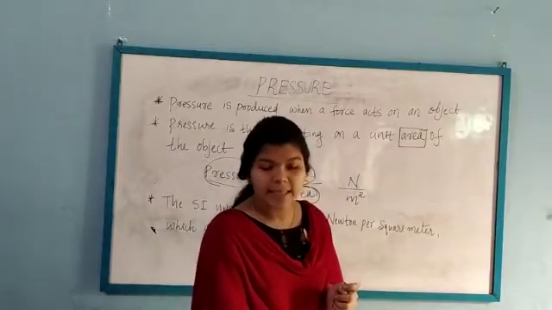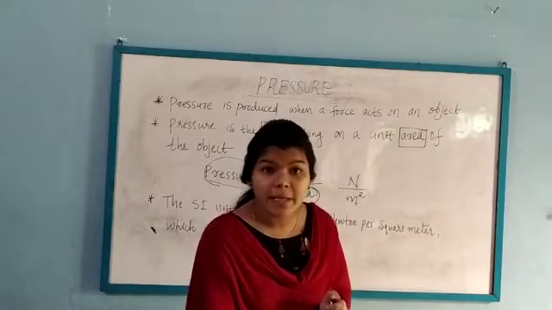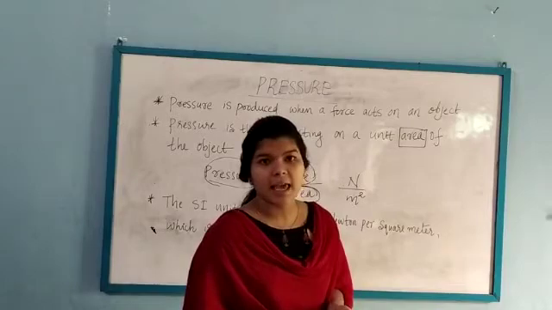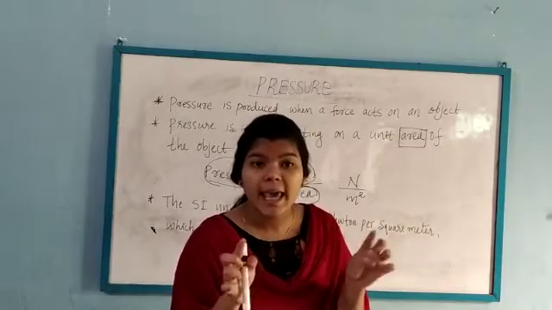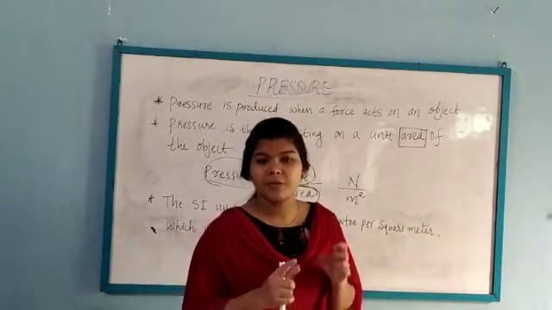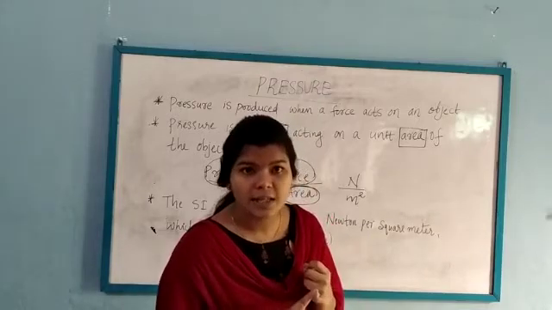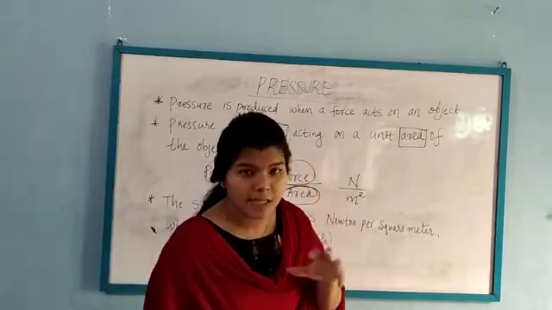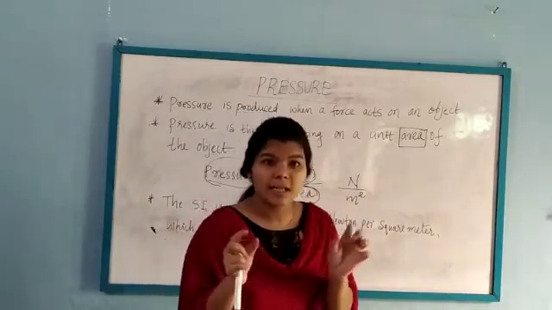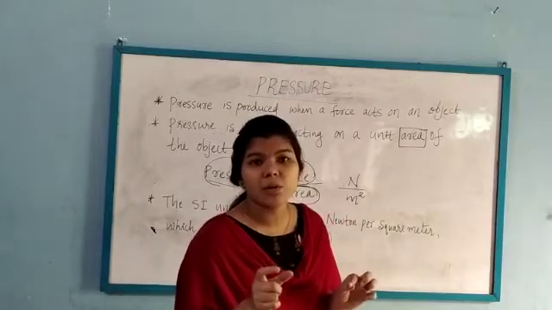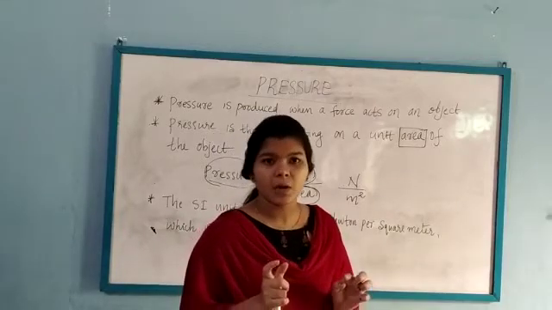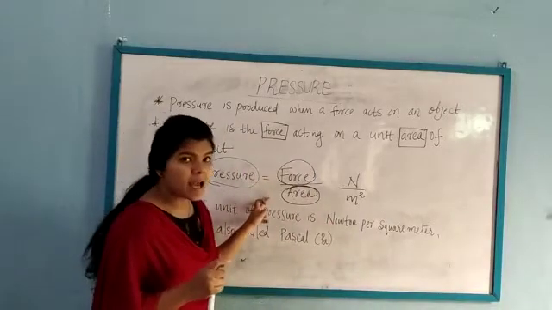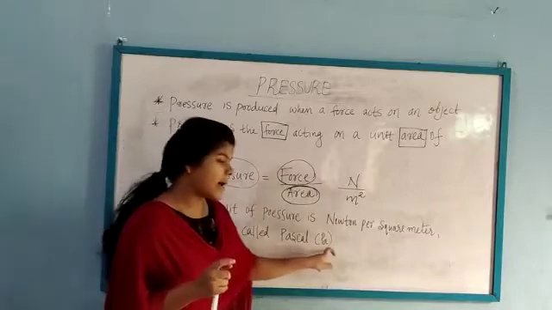That is why the effect of a force depends on the area of the object on which it acts. If the area is large, then the force acting on the unit area will be very small. If the area is very small, then the force acting on the unit area will be large. And the equation for finding pressure is force by area. Its SI unit is Pascal.